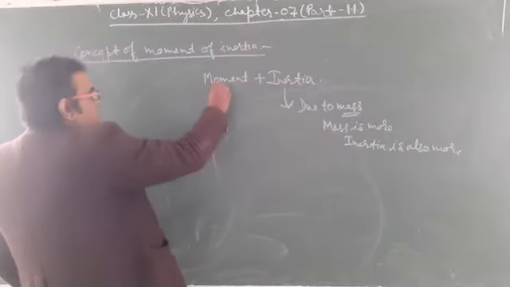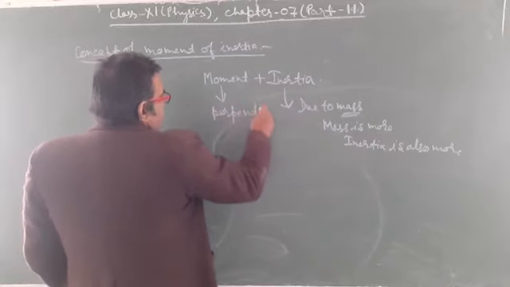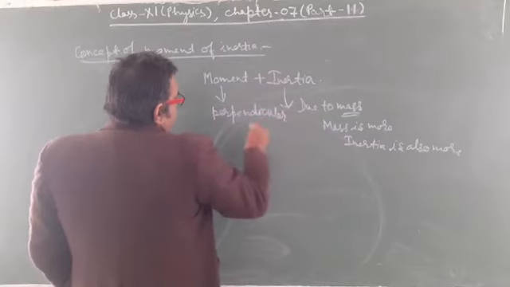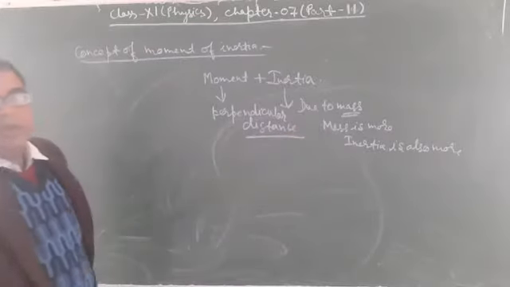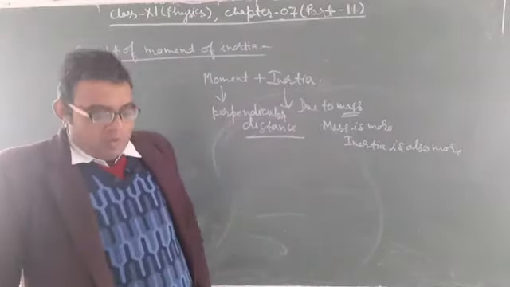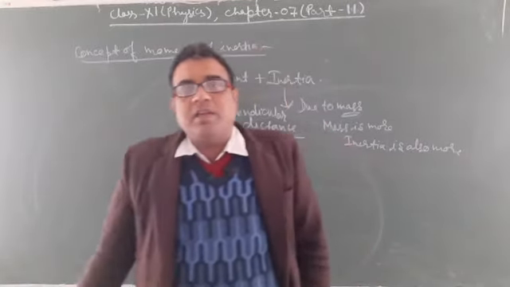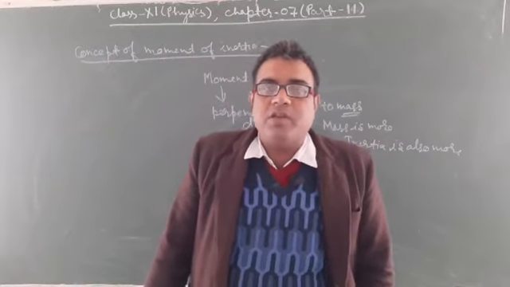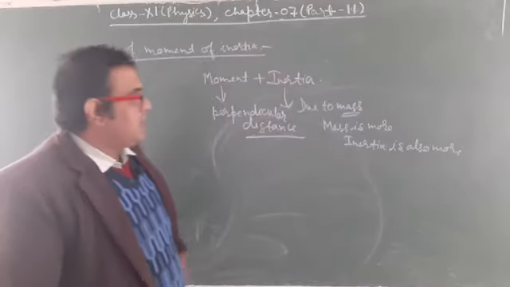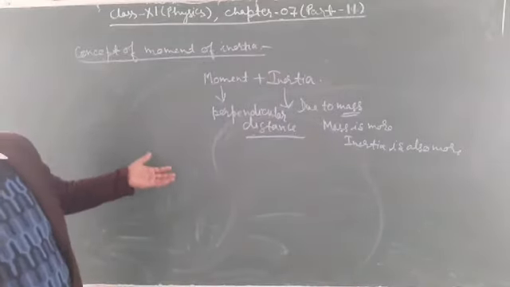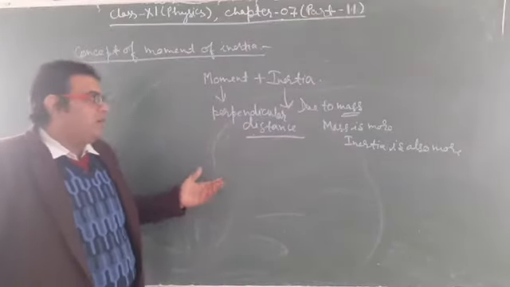And moment is what? Moment is the perpendicular distance. So, the greater the mass of the body, the more torque is required on the body to rotate. So heavy bodies have more moment of inertia, and less massive bodies have lesser moment of inertia.